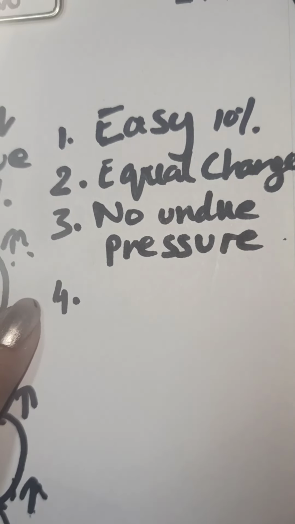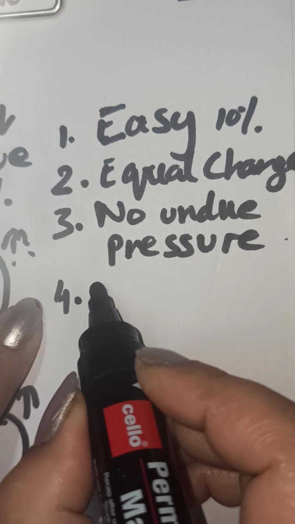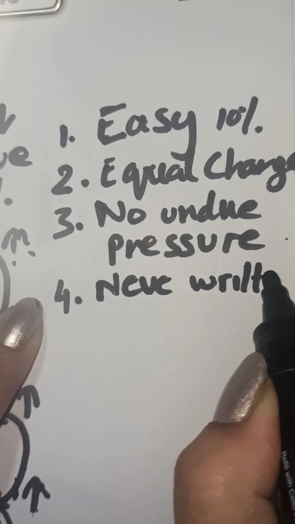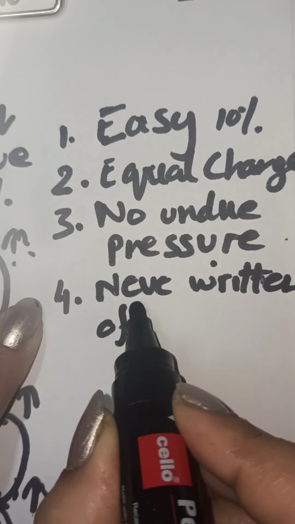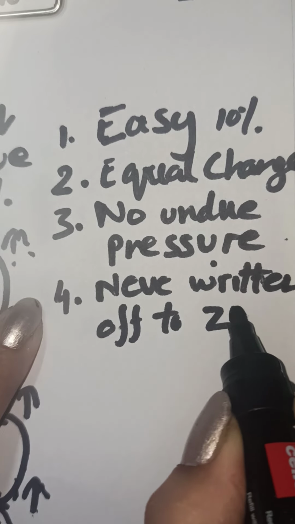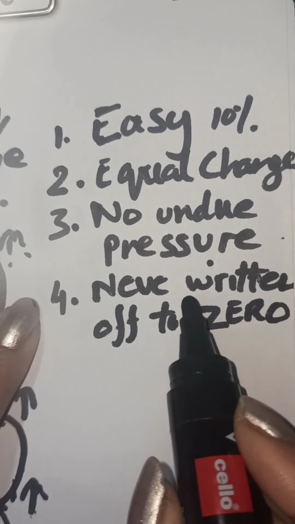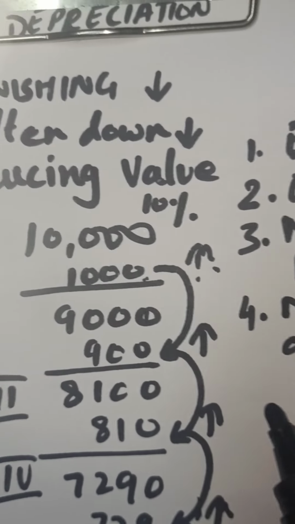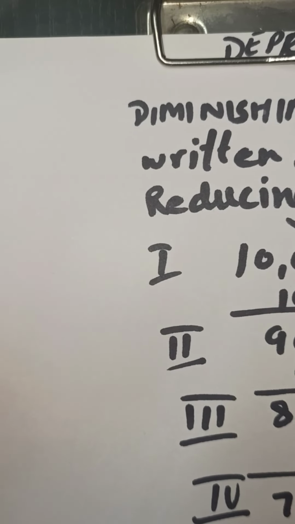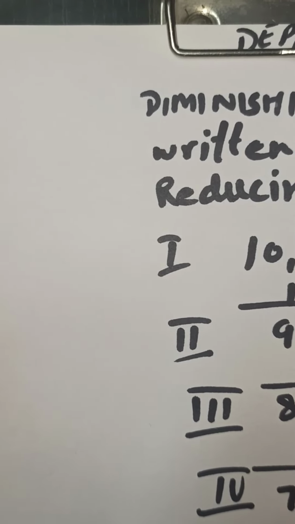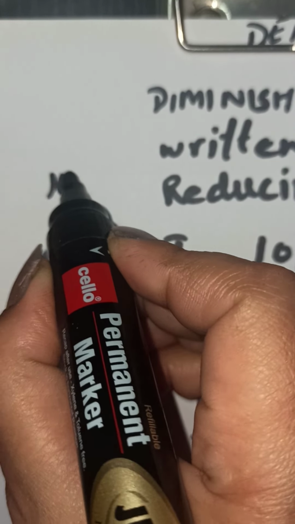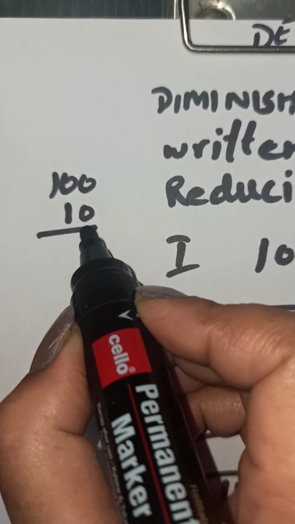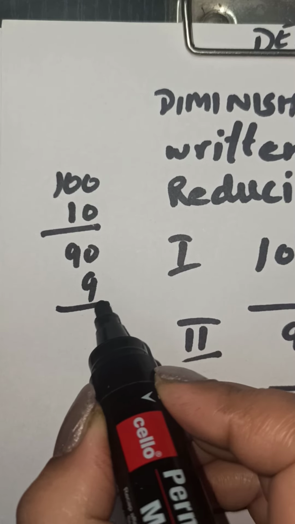Next, the fourth merit: the balance of the asset is never written off to zero. What does never written off to zero mean? See what happens in this method. I'll show you here. If the value of the asset is 10, the depreciation will be 1. Let's take 100, the depreciation will be 10. It becomes 90, the depreciation is 9.